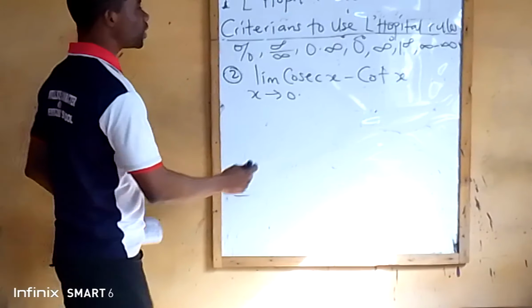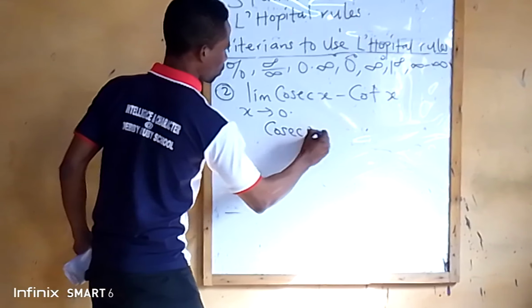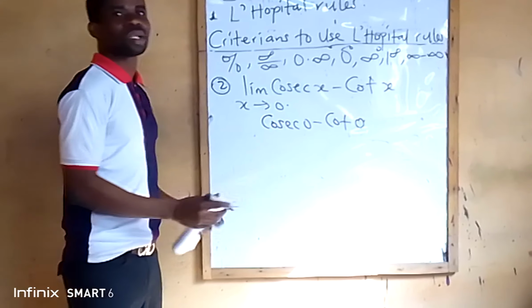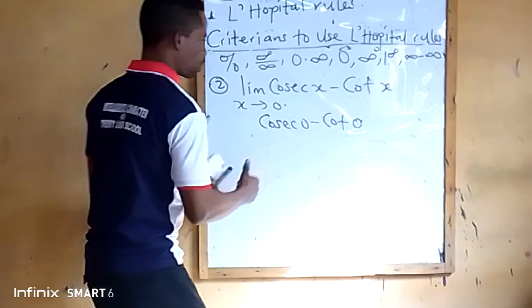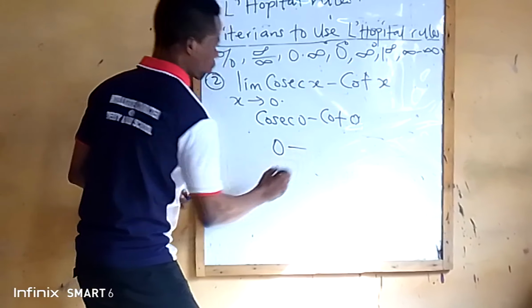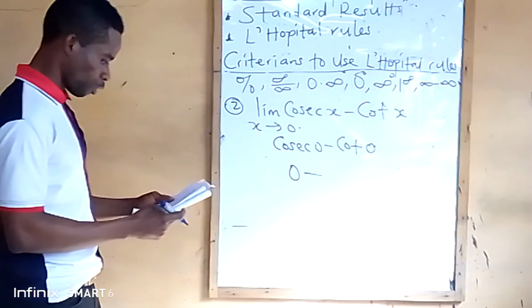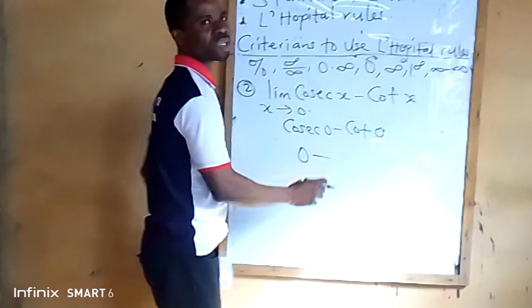Now, if I use direct substitution, putting 0 here, we get cosec 0 minus cot 0. Cosec is the inverse of sine, and sine 0 is 0. Cot 0 is also an infinity.